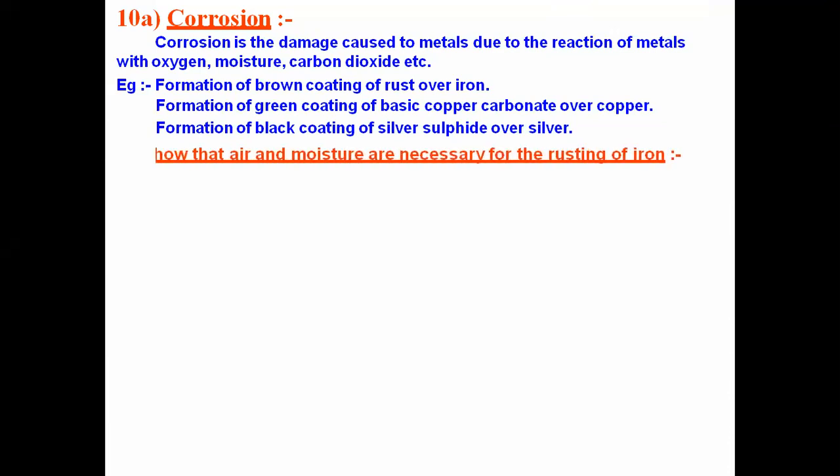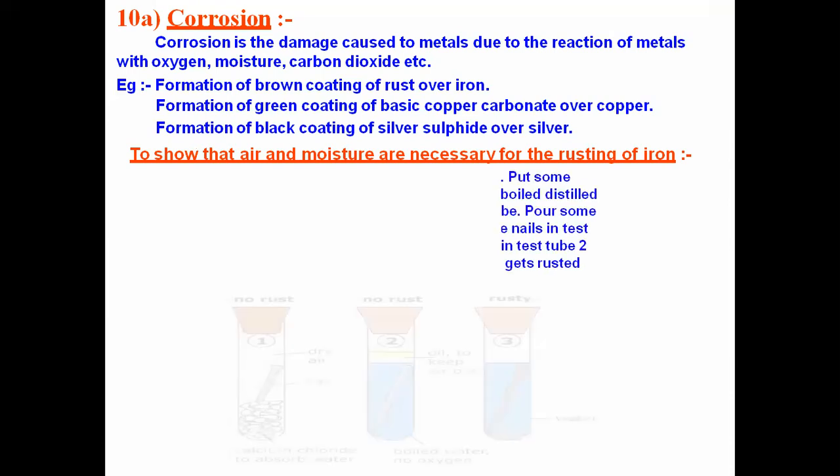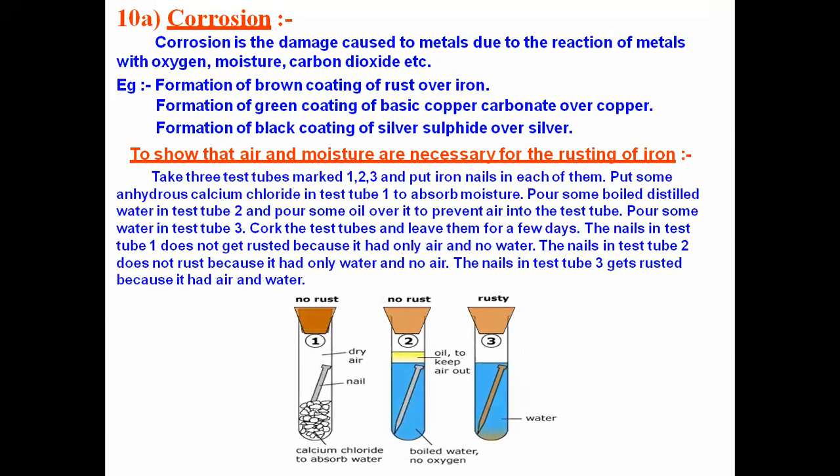And why are air and moisture necessary for the rusting of iron? Are both required or not, that we have to see. To carry out the experiment, first we take a container. In the container, we take anhydrous calcium chloride.